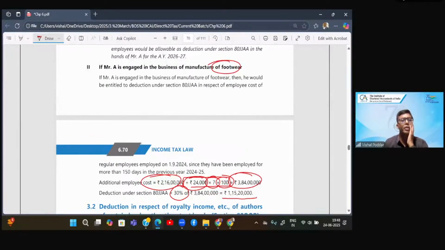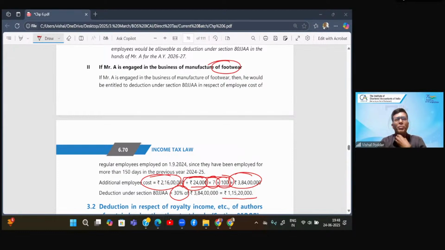Ranveer, I think now you would have got the answer to your query. Right? Yes, did you get the answer, Ranveer?